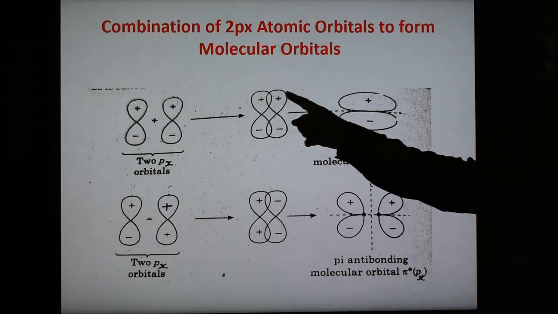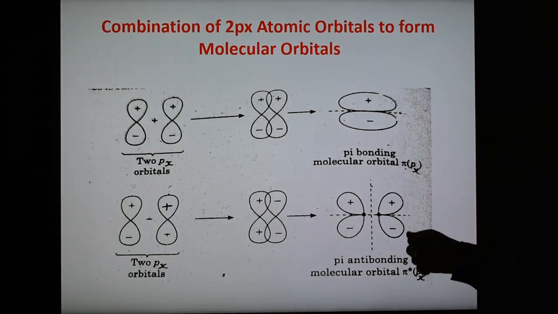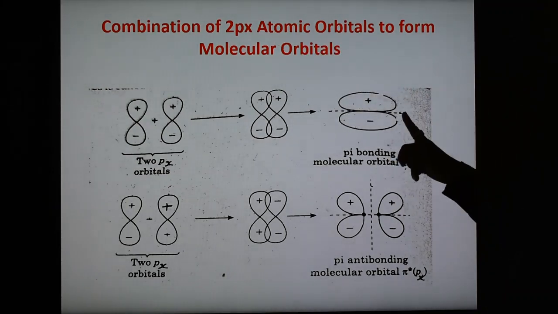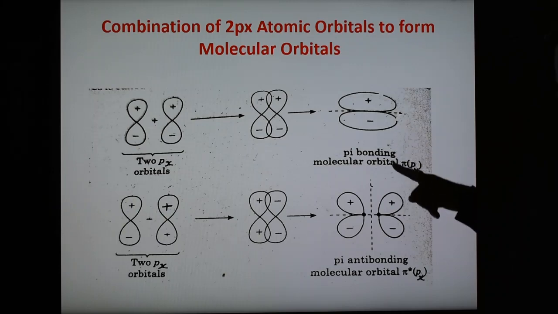So here sidewise overlapping is taking place, therefore a pi bond is formed, and the combination of 2px gives two molecular orbitals: a bonding and an antibonding. The molecular orbitals are pi 2px and pi star 2px. So the combination of 2px atomic orbitals forms two molecular orbitals, pi 2px and pi star 2px, bonding and antibonding. This is the combination of 2px.